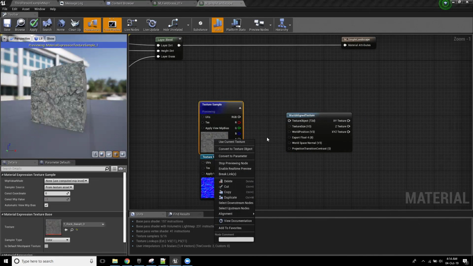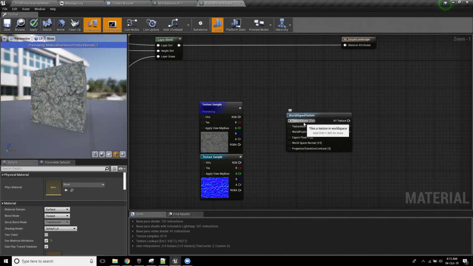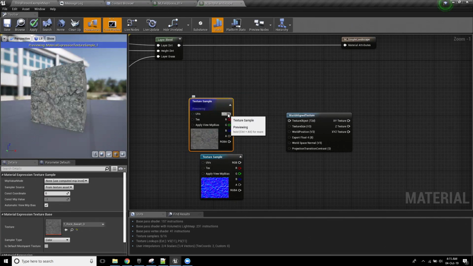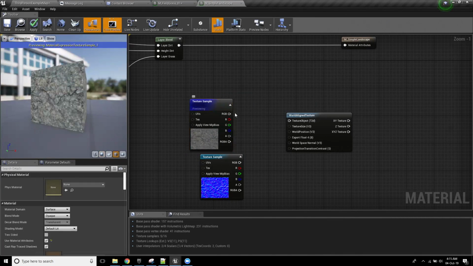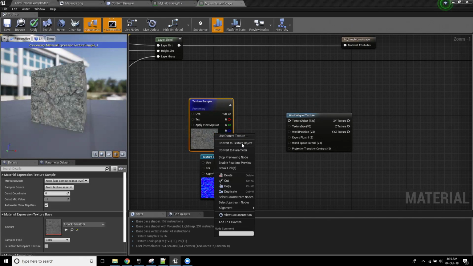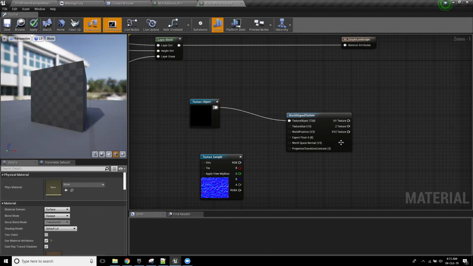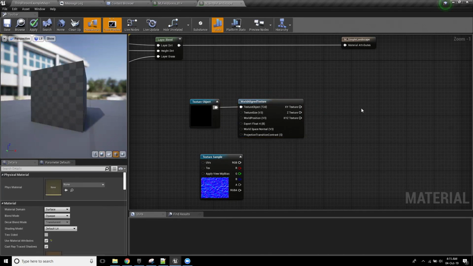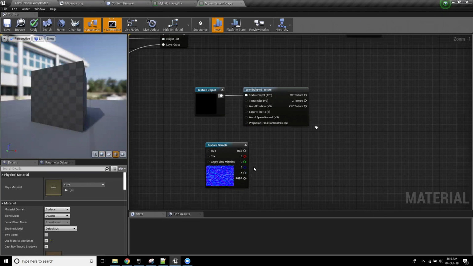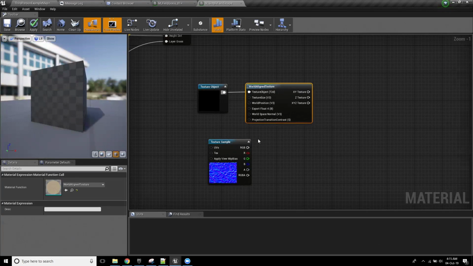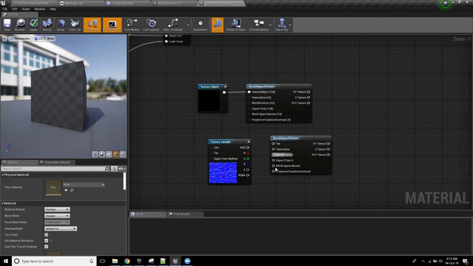So I'm going to get this, and the first thing you need to know is that when you're handing a texture to a material function, it needs to be handed off as a texture 2D type. This typically outputs just the color values, but I need to actually output the entire object. So you can't just plug it in. But to do it, you literally just right click and hit convert to texture object and plug that in, okay?